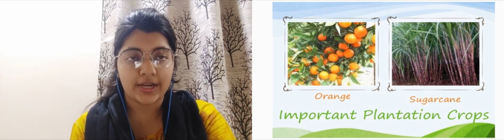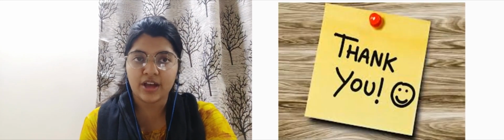So now let us have a quick recap of what we have studied today. Starting with the chapter, it's all about agriculture. Firstly we studied what is agriculture. Then we studied types of farming. Firstly we had primitive subsistence farming. Then we studied intensive subsistence farming, under which we had two parts, that is shifting cultivation and nomadic cultivation, or you can say nomadic herding. After that we studied two more things, that is commercial farming and then plantation farming. So these are the different types of farming that we have learnt today.